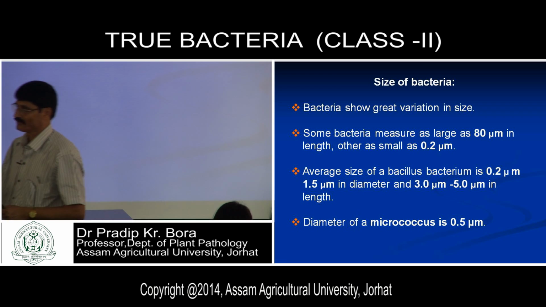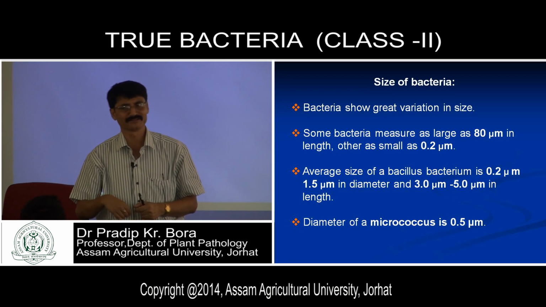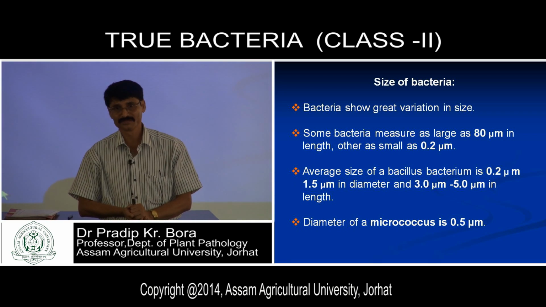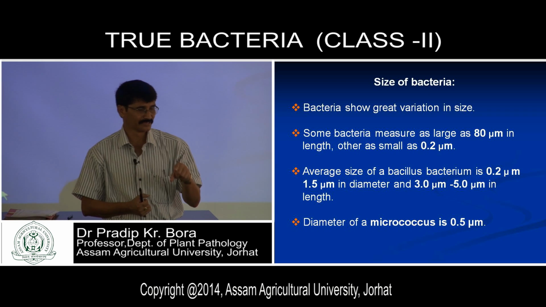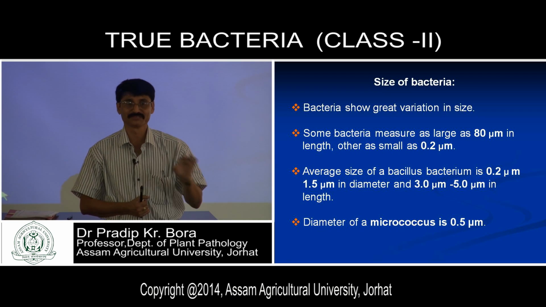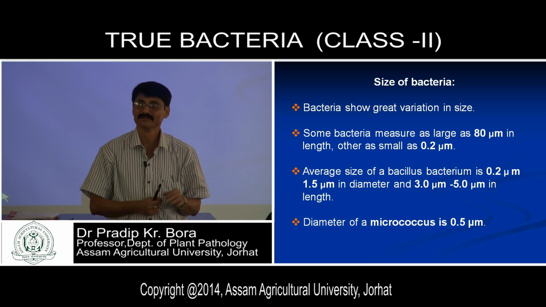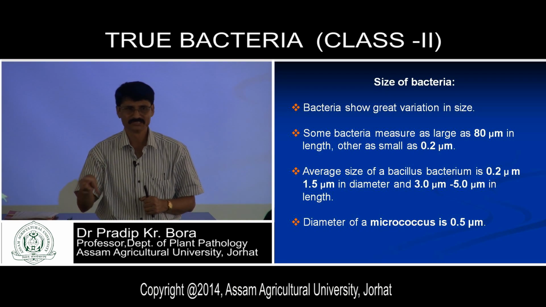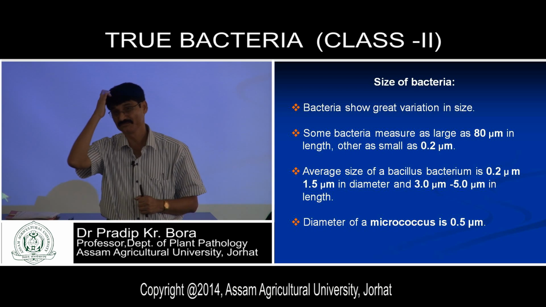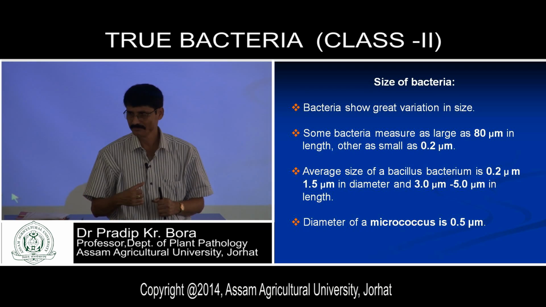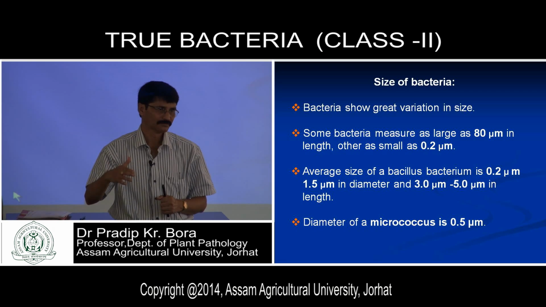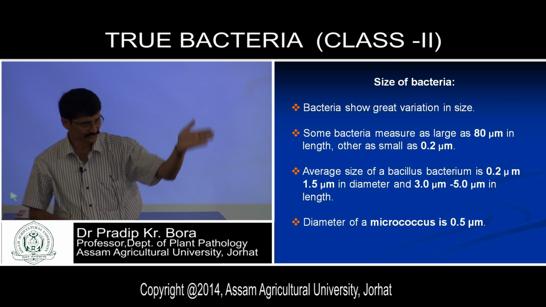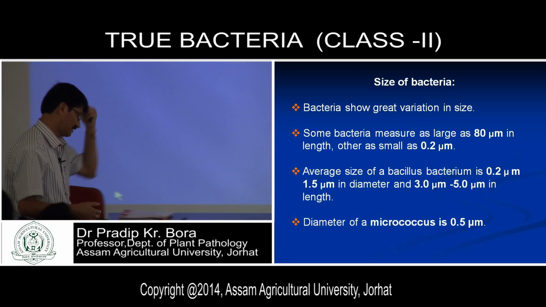Say we have the ultraviolet microscope. What is the resolving power of the ultraviolet microscope? 0.08 micrometer. 0.08 micrometer means we can see the smallest structure visible under the microscope, and it is below the size of the bacteria. So with the ultraviolet microscope, we can see smaller than the bacteria, because it has a resolving power of 0.08 micrometer. In the case of, say, the electron microscope, 0.0001 micrometer. So in this way, see, the smaller the value, the greater the resolution, the greater the resolving power of the microscope. So this is what we have to remember.